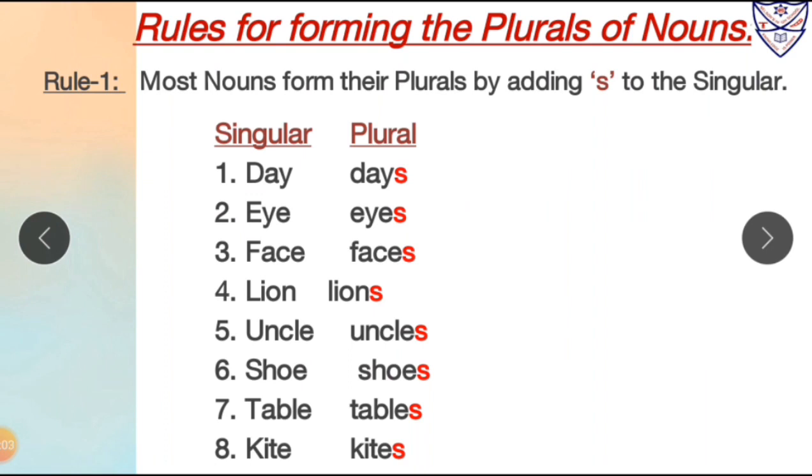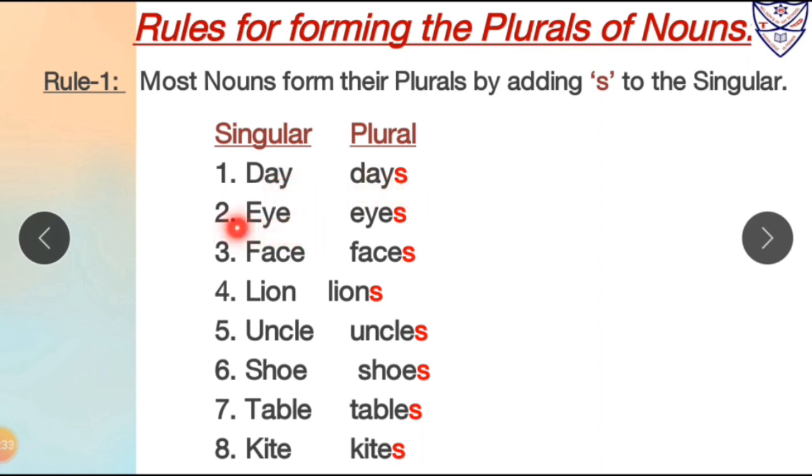Now let us learn the rules for forming the plurals of nouns. So the first rule is: most nouns form their plurals by adding s to the singular. Let us start with the examples. First one, day. Over here day is a noun which is in singular form. Now to make its plural form, what will we do? We will add only s after the word. So day will become days in plural form.